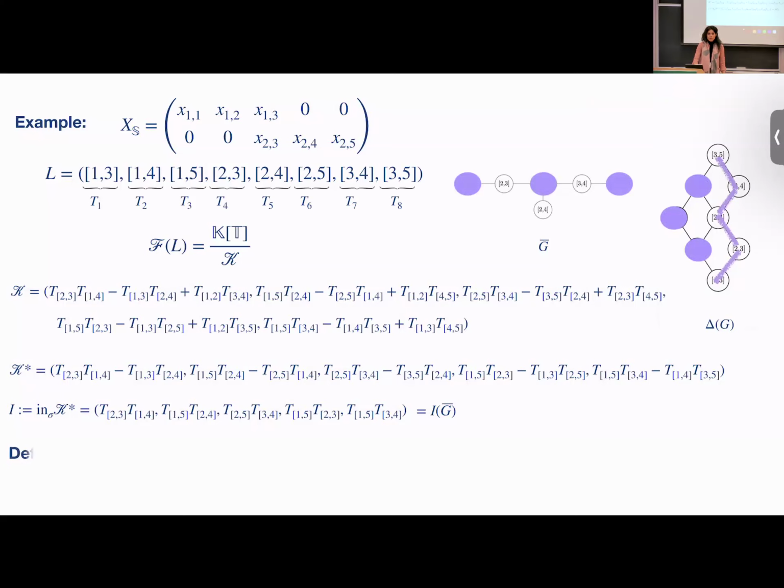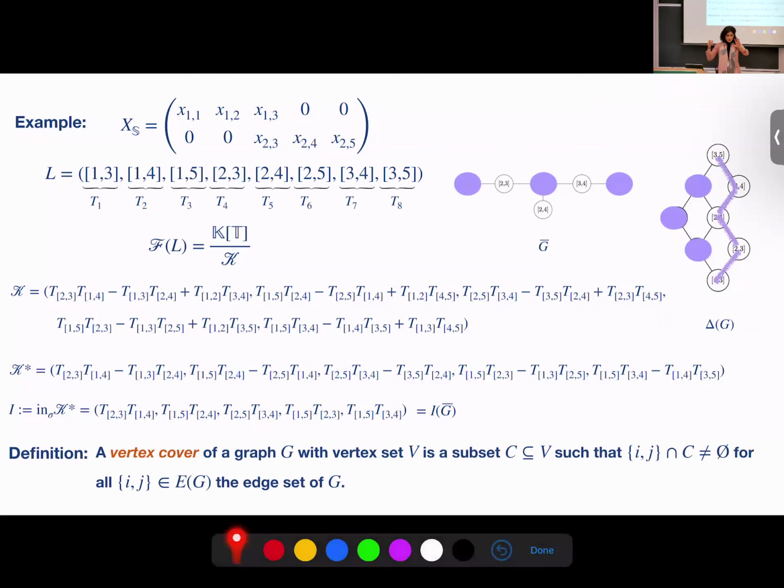This is a minimal vertex cover. What does it mean, minimal vertex cover? A vertex cover is a subset of the vertices that you have, and this subset cuts at least one of the vertices of each edge. You take one edge here, it involves 2 vertices, at least one of them is there. So it is a vertex cover, but we consider a minimal among all of them.